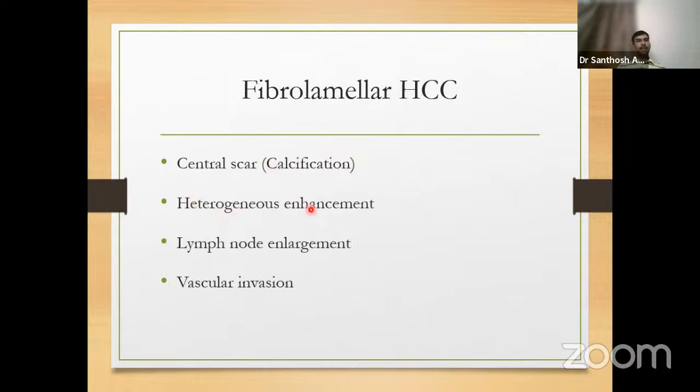The enhancement pattern of fibrolamellar HCC is heterogeneous. In addition to these two findings, they will have lymph node enlargement and they can sometimes invade the nearby vessels, which are absent in FNH. So FNH will have a central scar, but without calcification, they will have homogeneous enhancement. They will not have lymph node or vascular invasion.